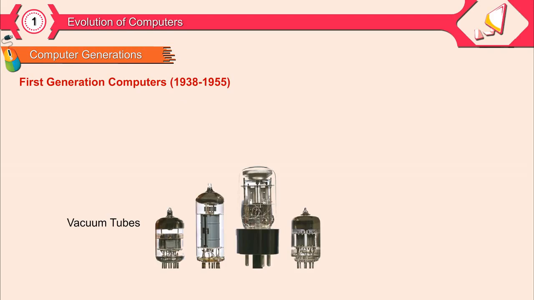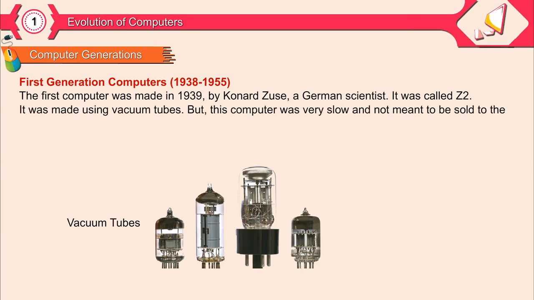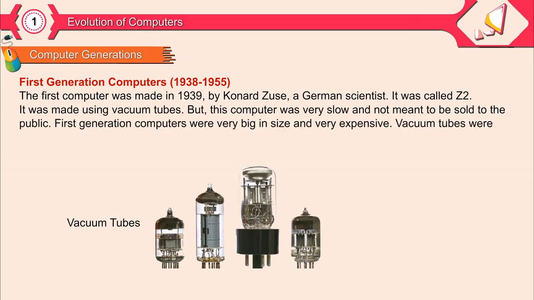First generation computers, 1938 to 1955. The first computer was made in 1939 by Konrad Zuse, a German scientist. It was called Z2. It was made using vacuum tubes, but this computer was very slow and not meant to be sold to the public.